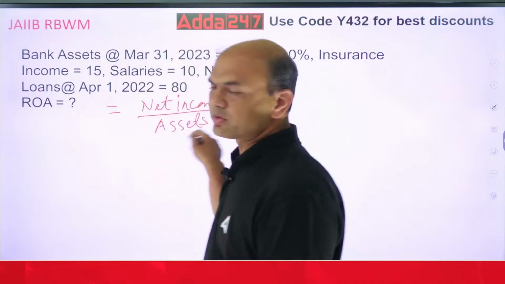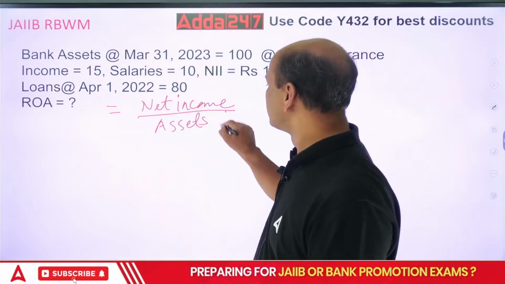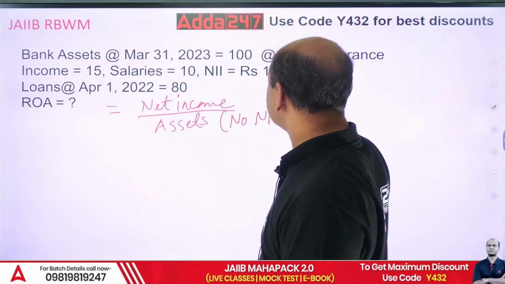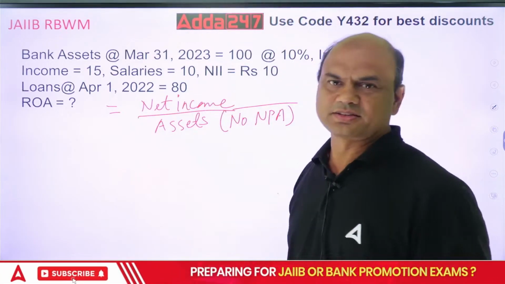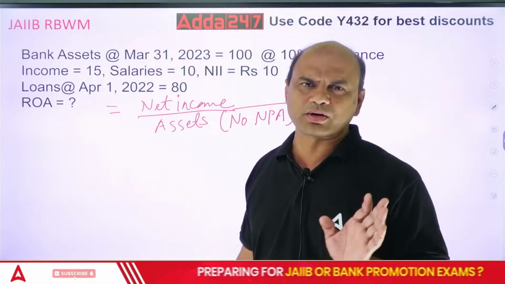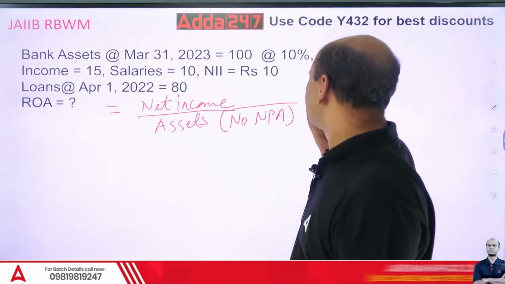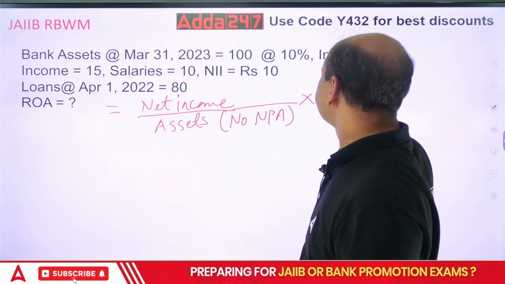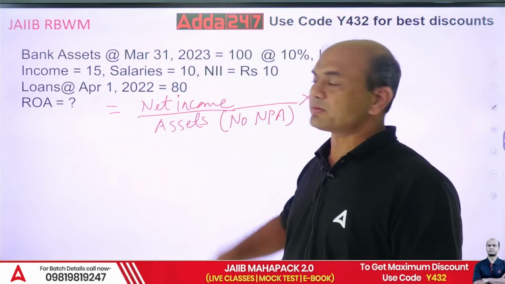Whenever you consider these assets, no NPA should be included. NPA should be excluded from this. So net income upon assets, that is your basic formula of ROA. Multiply by 100 if you want it in percentage. Whenever you want anything in percentage, you can multiply it by 100. Got it?